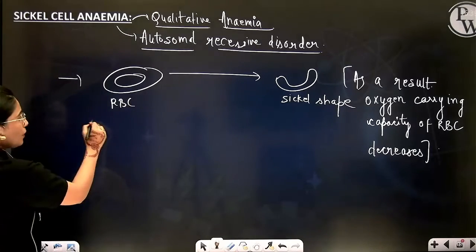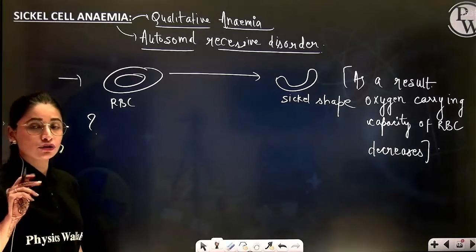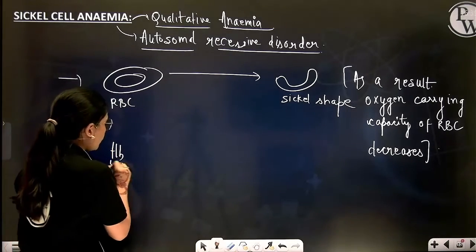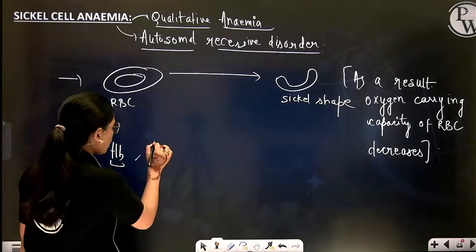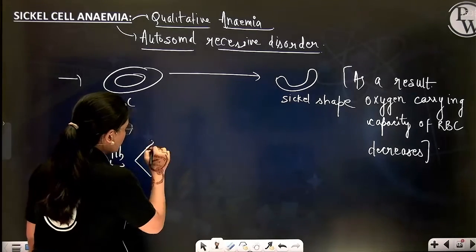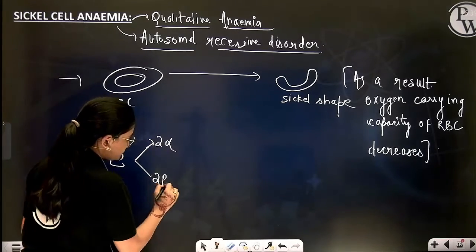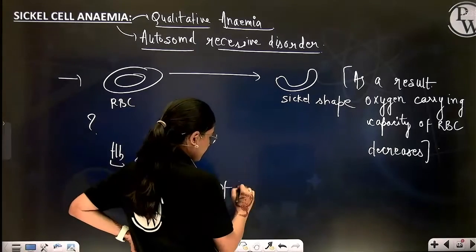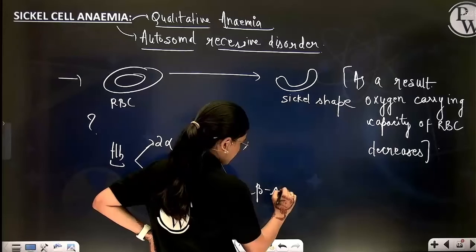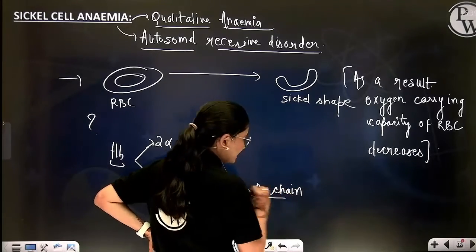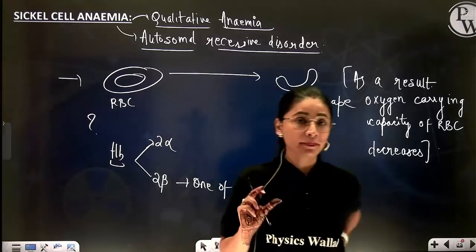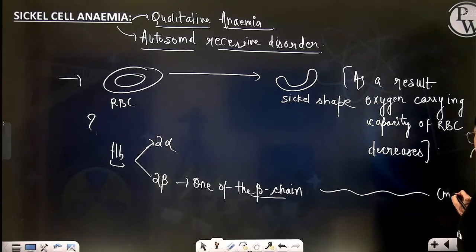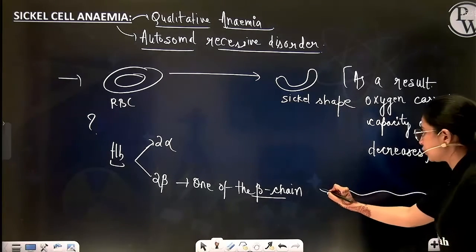Now, why did this happen? The question comes, why is this happening? So this sickle cell anemia occurs. Okay, first you should know, beta, hemoglobin is a quaternary protein, which is made up of 2 alpha chains of protein and 2 beta chains. Now, in one of the beta chains, the arrangement on mRNA gets changed. This is the mRNA of the beta chain, which has a number of nucleotides arranged.